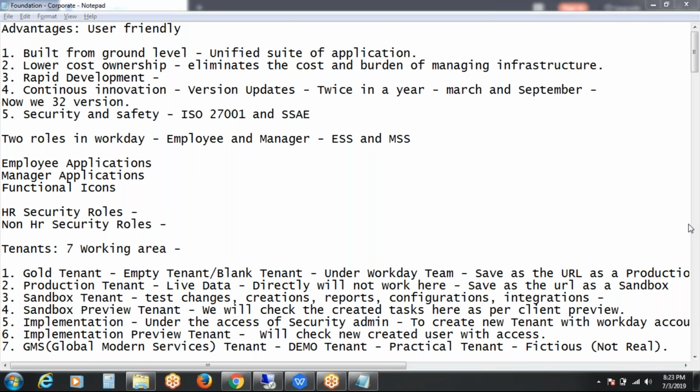Say if any company from the UK, these guys used to ask these questions: any idea about HR security roles or security roles in Workday? Like that they used to ask. Any company or client from the UK, if there is a client round with UK people, that time we used to get this.